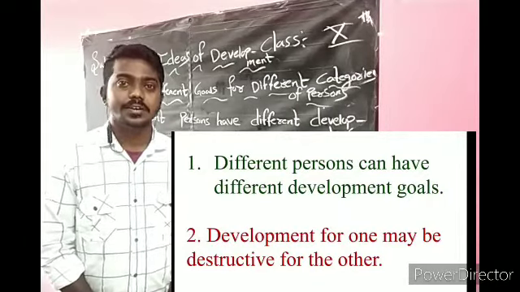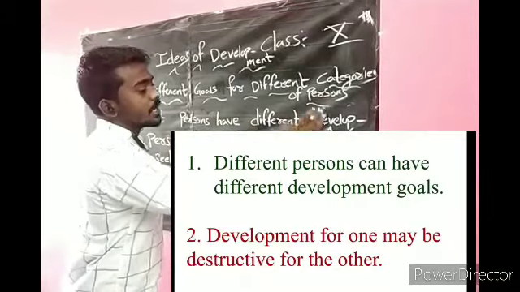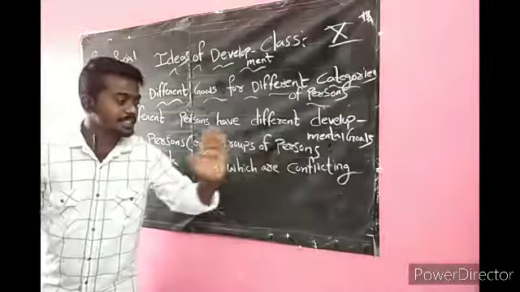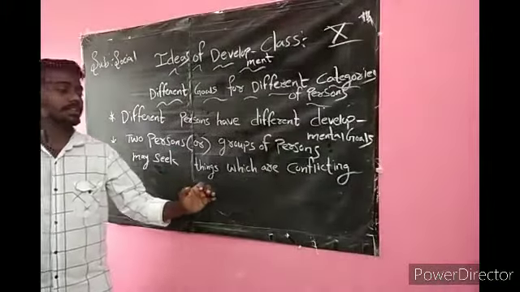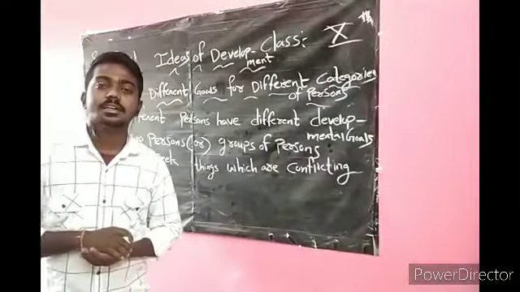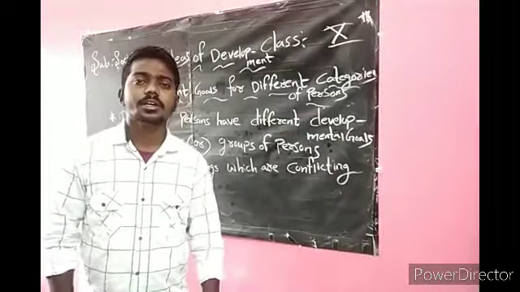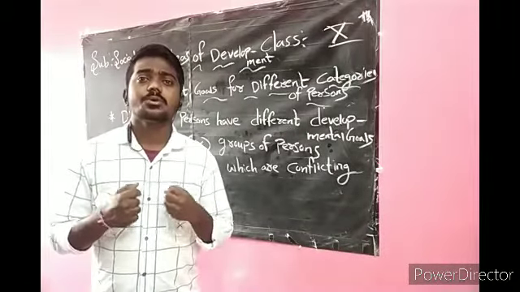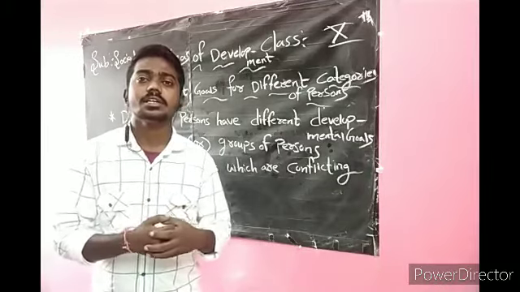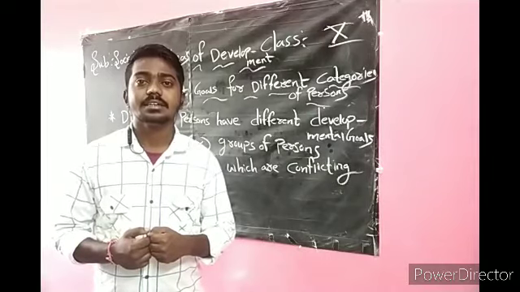Same idea on development. Everyone should have different ideas for their development. Come to the next: two persons or groups of persons may see things which are conflicting. If you take the example of this second point, a boy from a rich urban family will get great freedom.